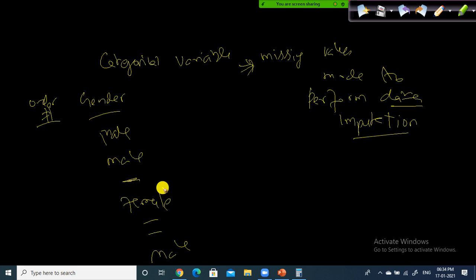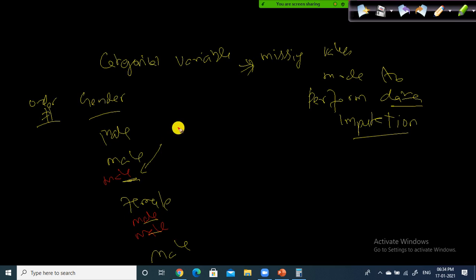So instead I fill these missing values using mode. Mode helps find the most frequent value, which here is male. Hence, you fill these blank values with male.